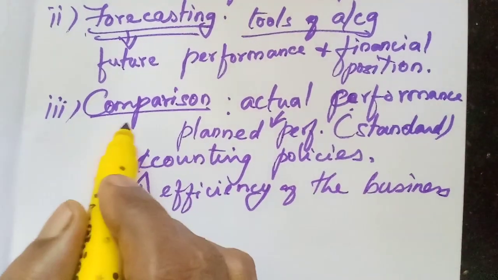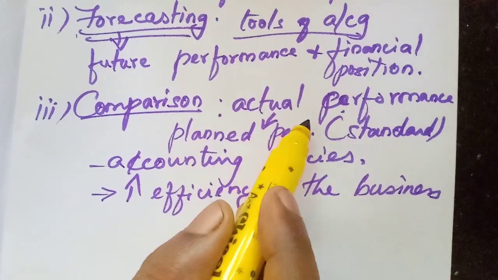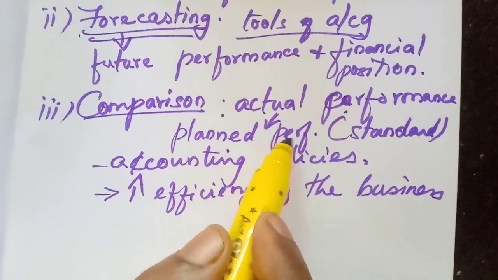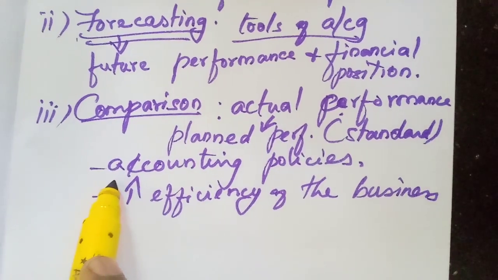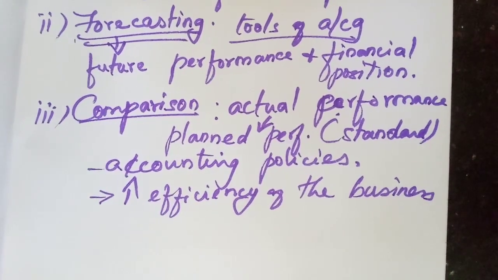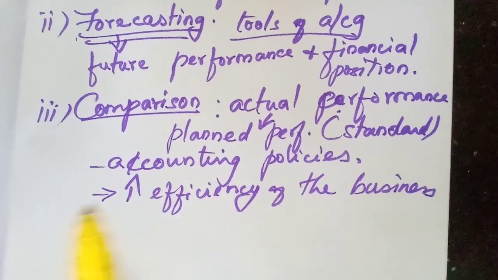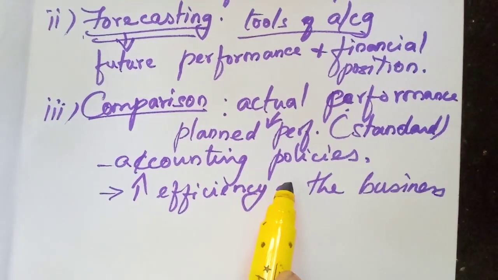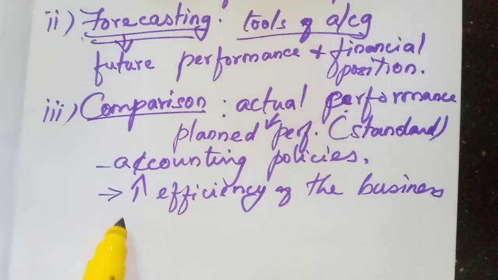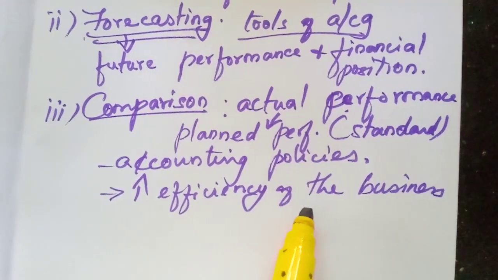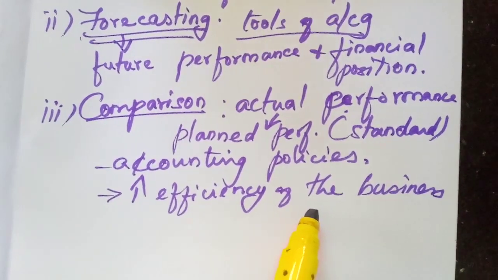The actual performance is compared with the planned performance or standard performance. We can compare with our own accounting policies also, or with the accounting policies of the other sister concerns, the related concerns. This will enhance the efficiency of the business enterprises.